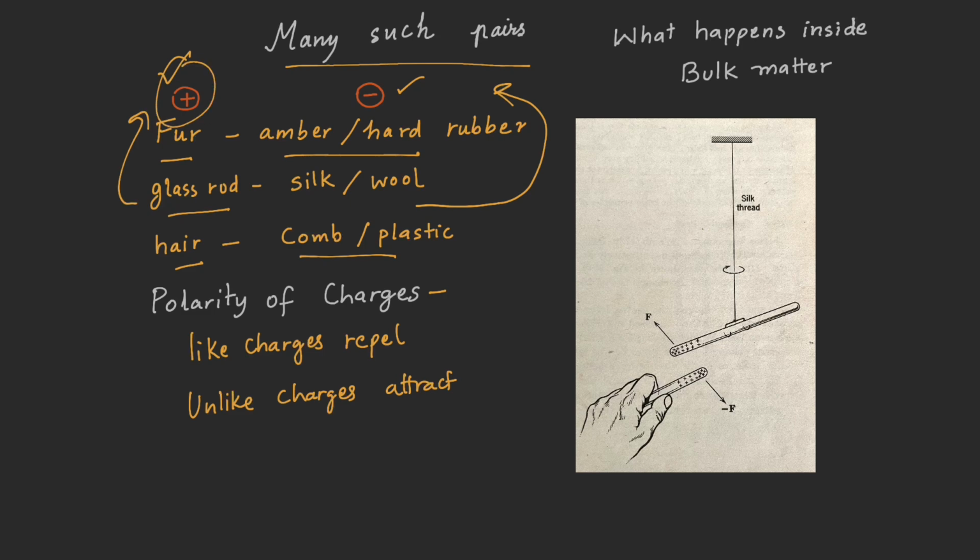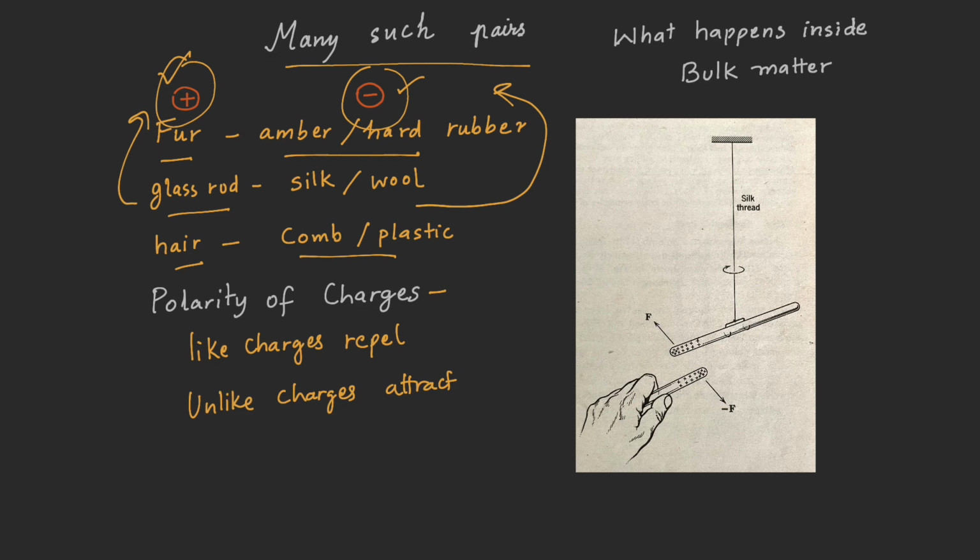The terms positive and negative were given by an American scientist, Benjamin Franklin. And this development is recent. For many decades and many centuries, people just tried a pair of objects or a combination of objects to see whether they get similar kinds of properties in the matter or not.